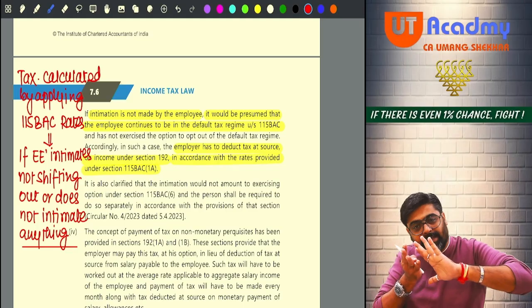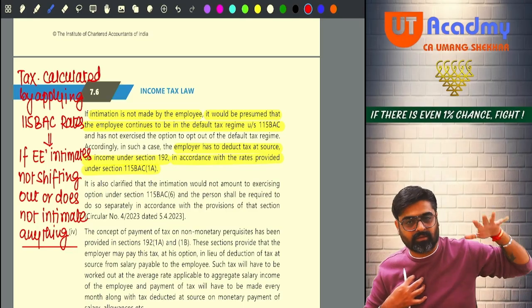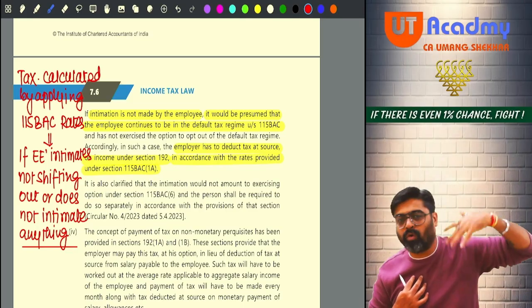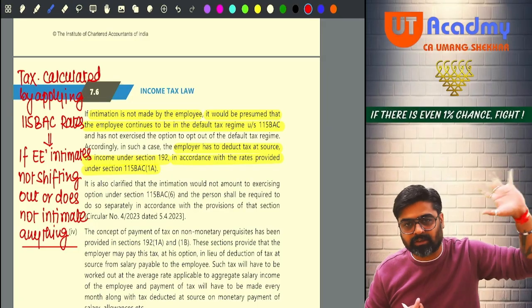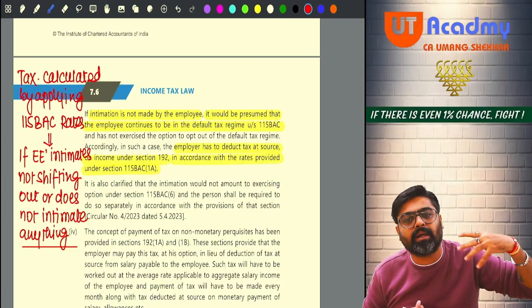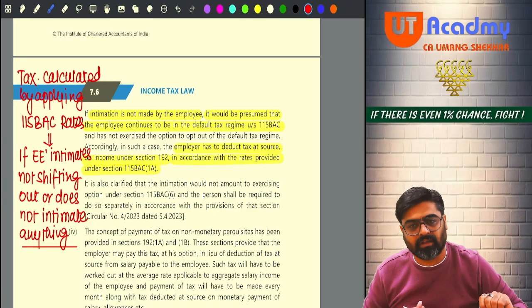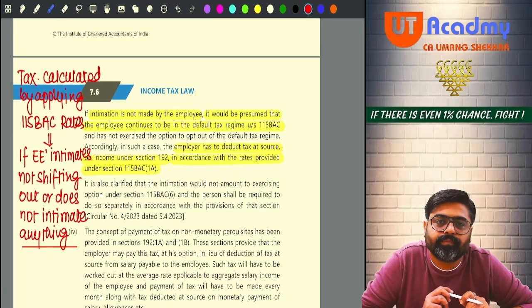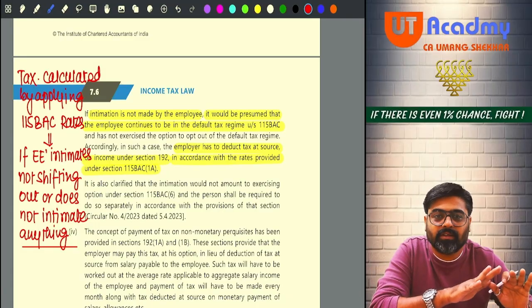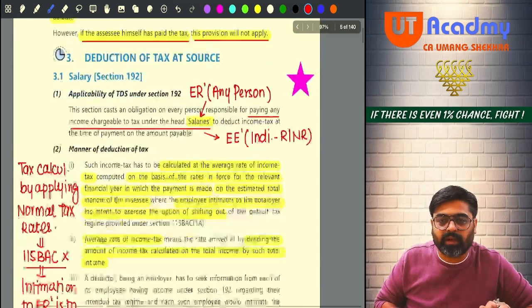So for the entire year, whatever taxable salary I am giving is more than his basic exemption limit. Considering that amount only as his total income, if I have calculated his tax liability on that 6,70,000, his tax liability comes to how much? 48,360.